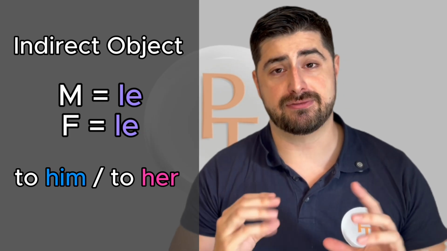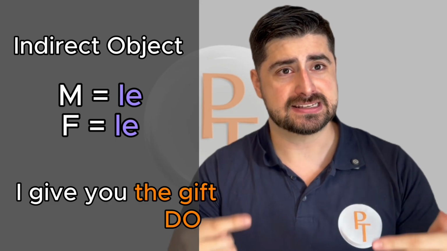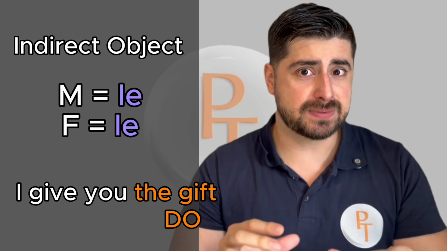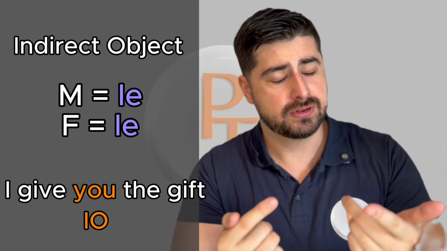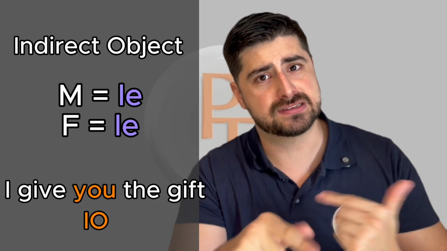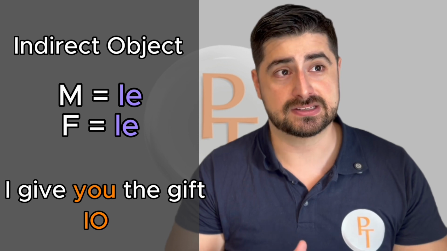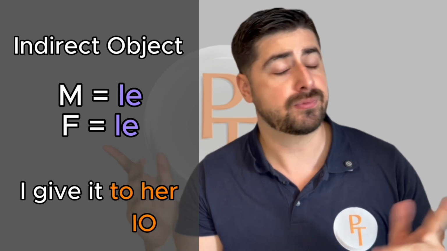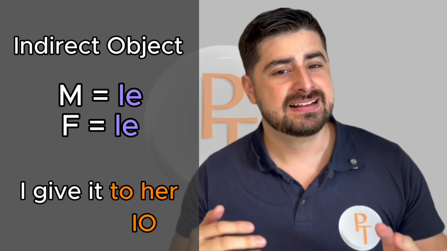For instance, if I give you the gift, the gift is my direct object because it's receiving the action of my verb in first place. And if I give it to you, you receive also the action of my verb but in second place. So you become my indirect object. That's why in English we say, I give it to him, I give it to her, right? So this is the indirect object.